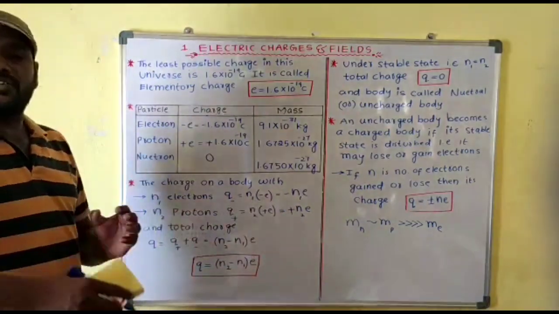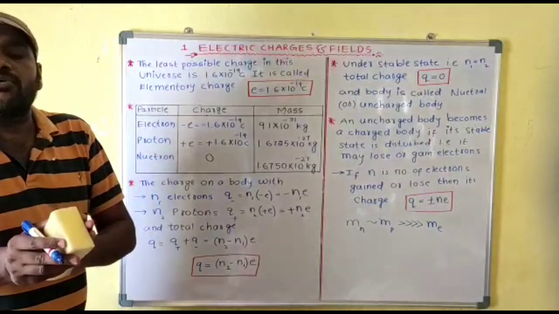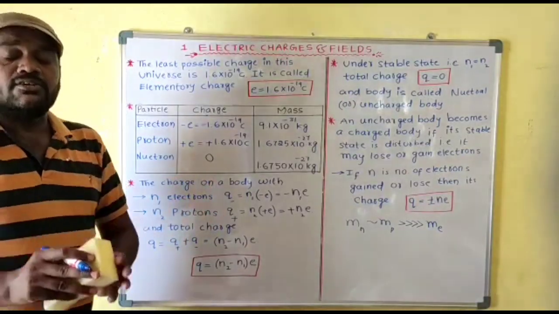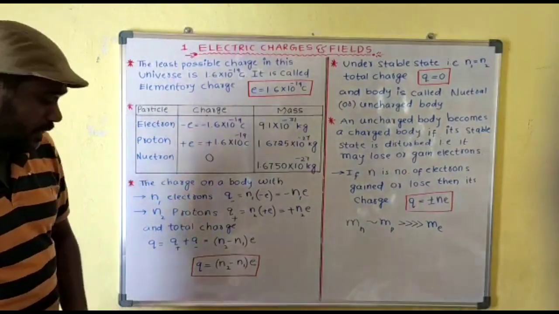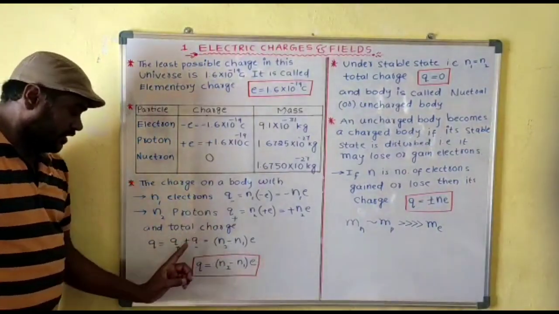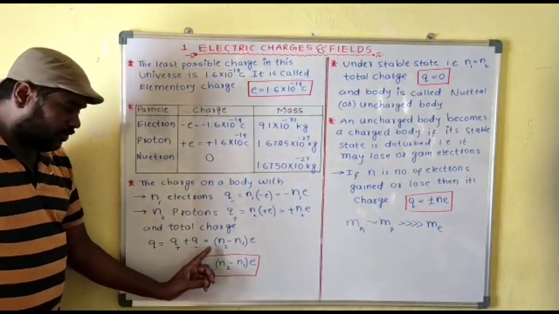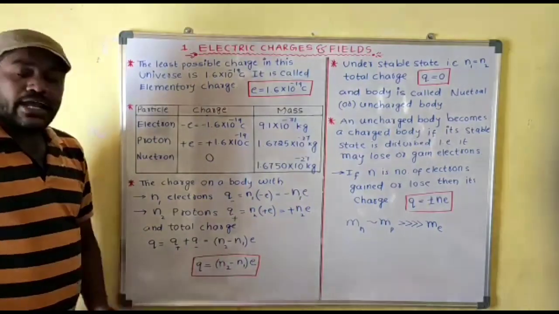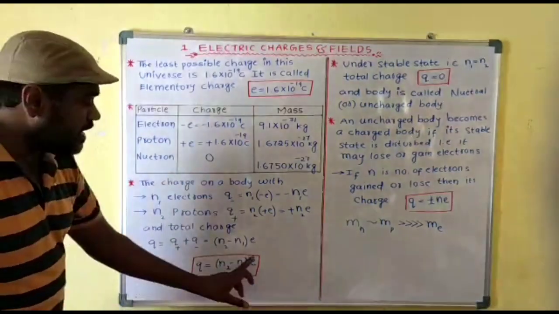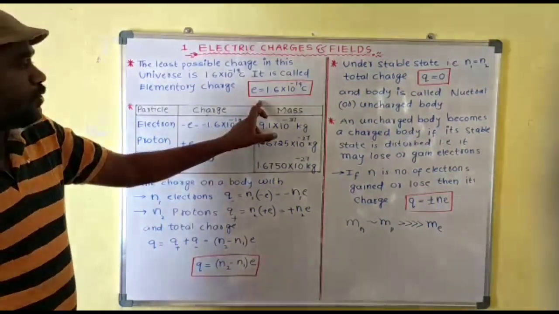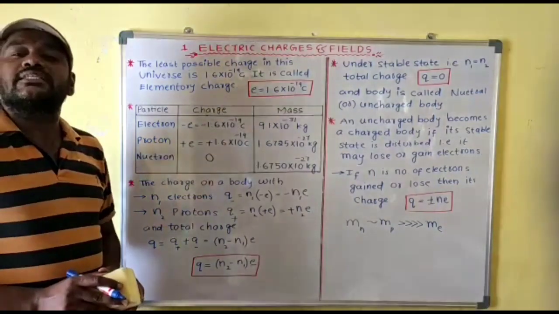But what is the total charge of the body? The total charge of the body is equal to the charge due to electrons plus the charge due to protons. Therefore, the total charge on the body is equal to q positive plus q negative. Now just substitute there, and you get (n2 minus n1) into e, where e, as I told you, is the elementary charge or fundamental charge, equal to 1.6 into 10 power minus 19 coulomb.